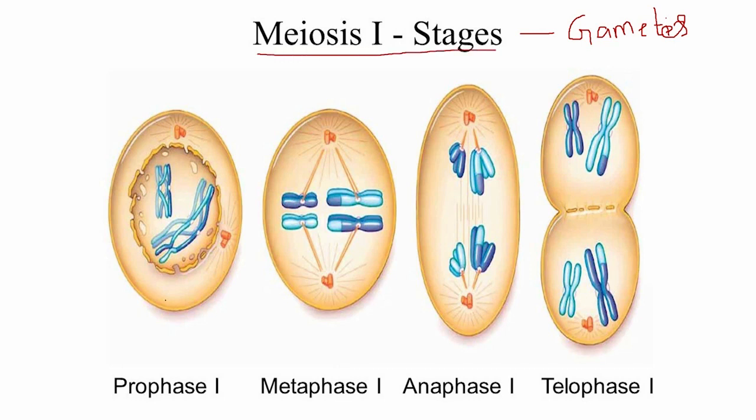In the first stage, the chromatin of the cell replicates itself before prophase 1. During prophase, a certain phenomenon takes place, which is called crossing over. In crossing over, exchange of genetic material takes place.